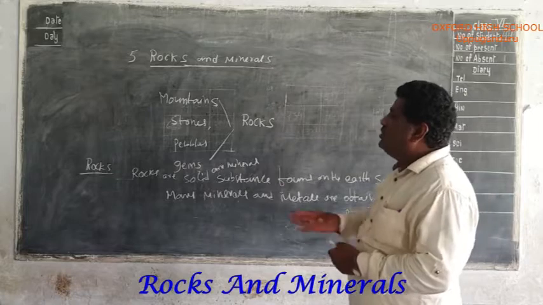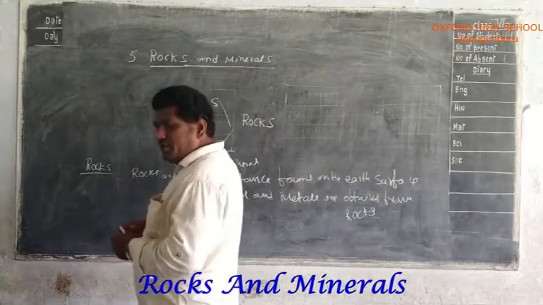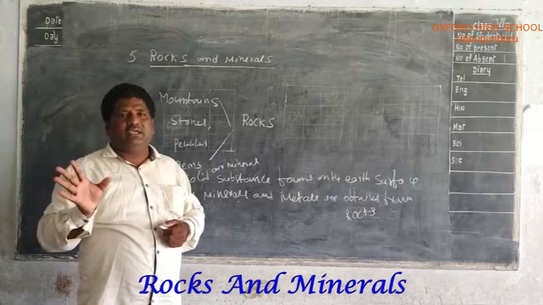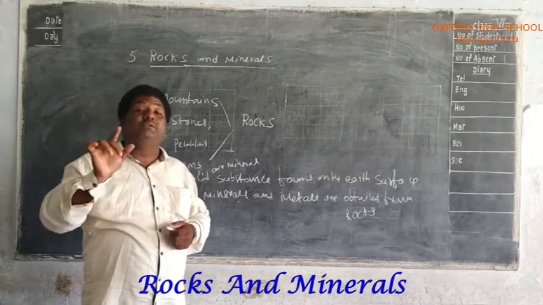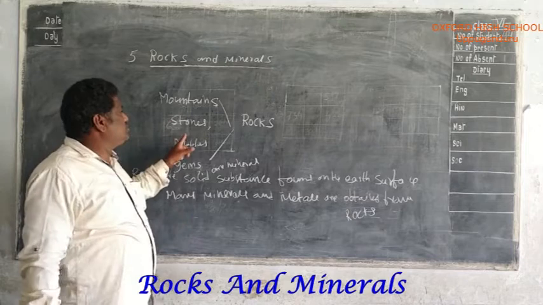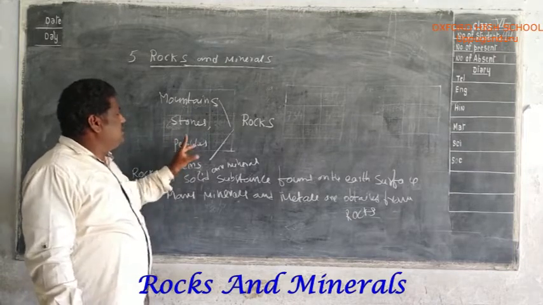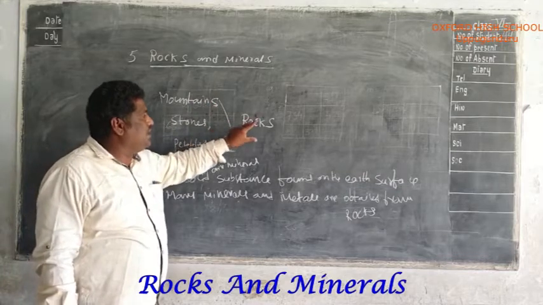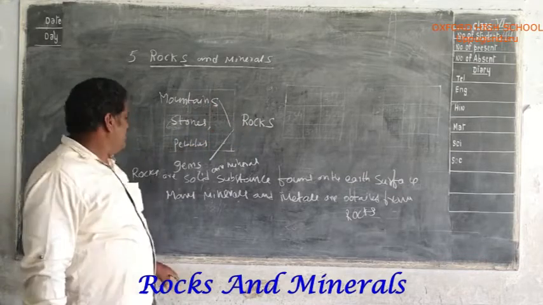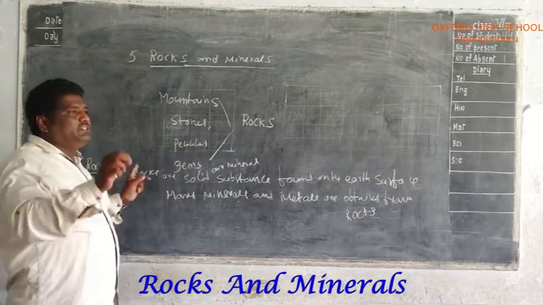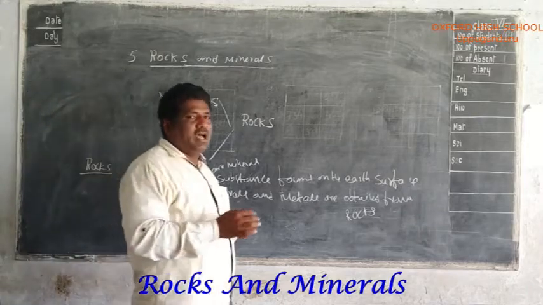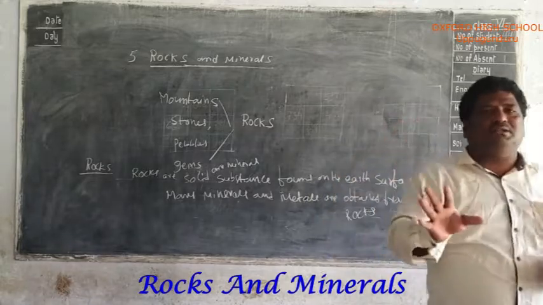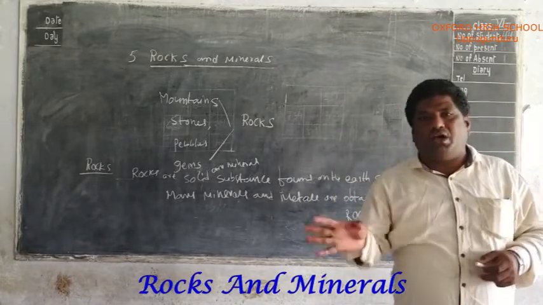Today we are discussing the new chapter. The chapter name is rocks and minerals. Did you see the mountains, stones, pebbles and gems? These all came from the rocks. In this chapter we discuss the definition of rocks, how rocks are formed and different types of rocks.